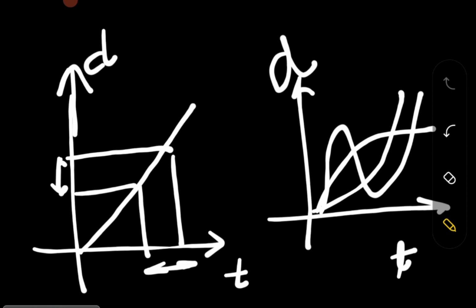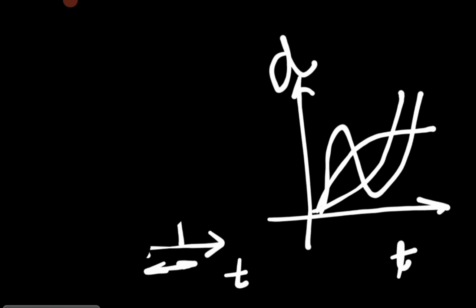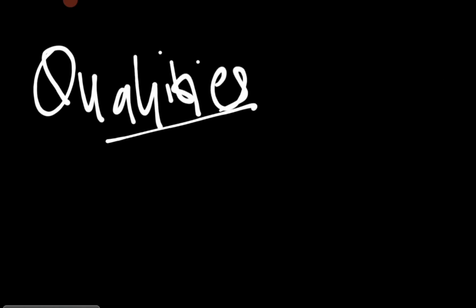So now I am moving to the next topic, which is scalars and vectors. Basically, the thing that we are going to see is quantities. So let me write it: quantities. What is a quantity? A quantity is basically the measure of the amount of anything.